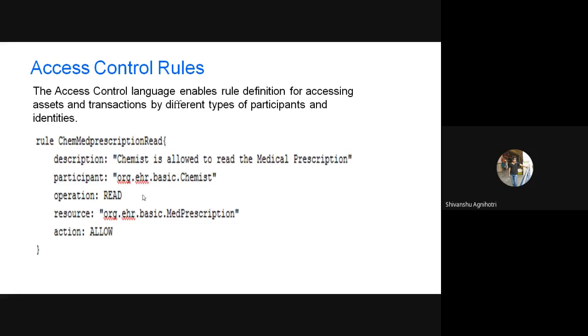If a doctor is there, the doctor can write as well, meaning the doctor can change the medical prescription also. So these are some basic things that you need to define inside your organization to ensure data privacy, meaning who can access the data, and who can change or modify the data. These four things basically play a role in the implementation of a business network.